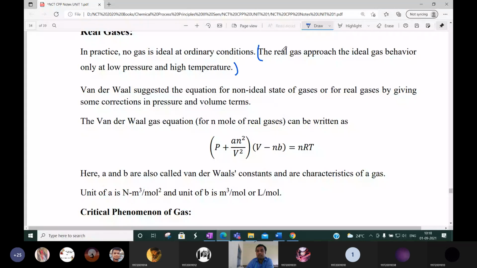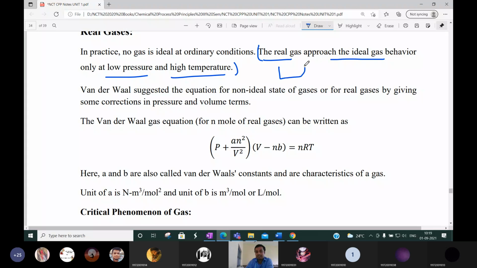Please remember, this is most important. In any competitive exam, 50 to 70% of the time they will ask this question. How does a real gas behave like an ideal gas? Only at low pressure and high temperature.